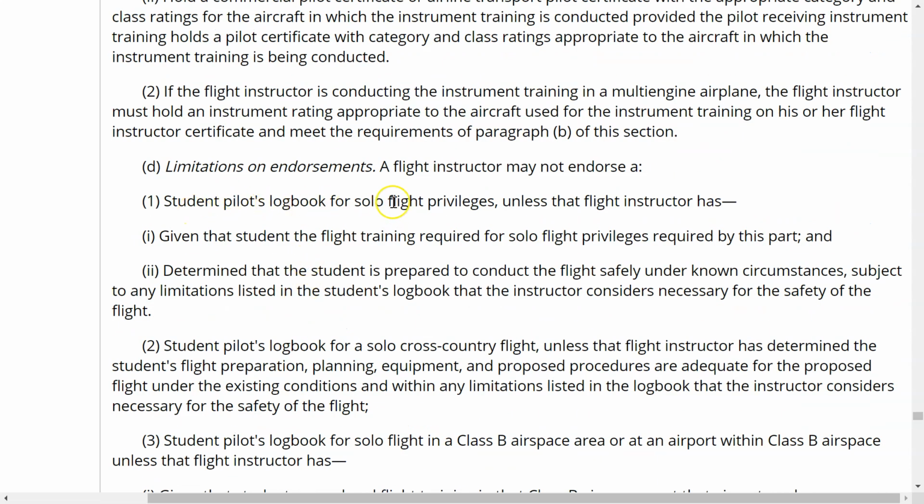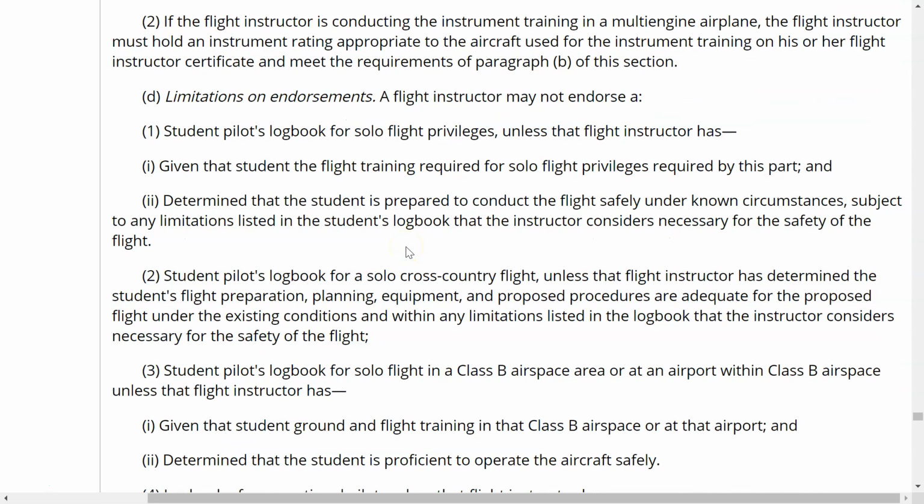And up here on this, solo flight privileges, this would be something like your 61.87 November or 61.87 Papa or 61.87 Oscar. I guess I could have said those in order, NOP. So those are for that.